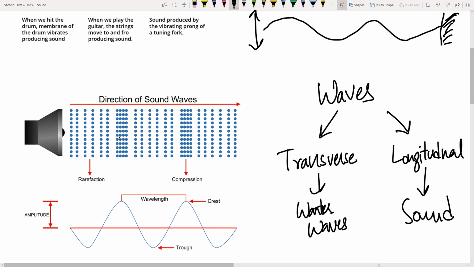Let's have a look at this diagram. When we create sound using a speaker, the speaker diaphragm, this front part, moves forward and backward. It pushes air particles forward and backward, which in turn transfers the energy coming from the speaker. Whenever it moves forward, it creates a compression, which is the part where the particles are pushed together by the diaphragm. And when the speaker moves backward, it creates a rarefaction, which is when the particles are relaxed and farther away from one another.